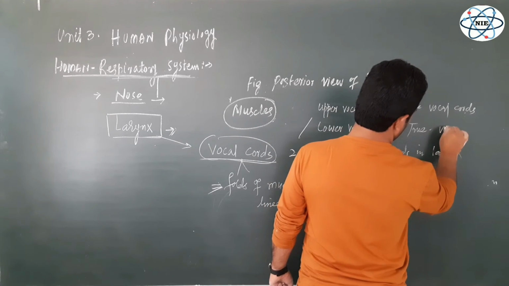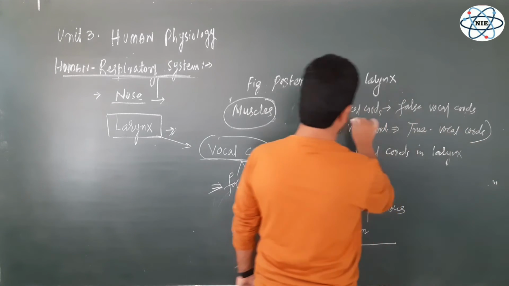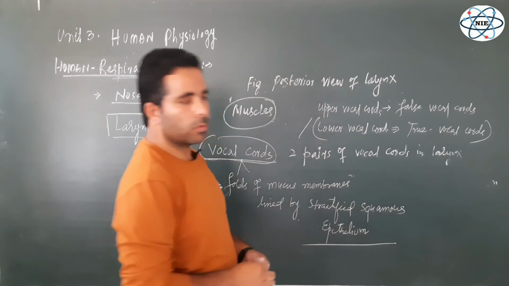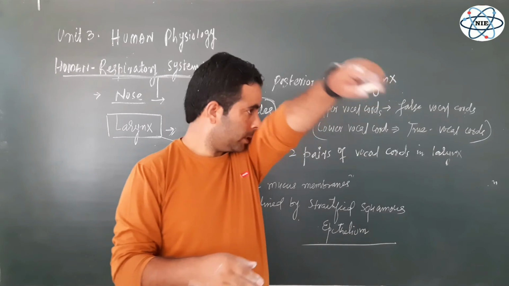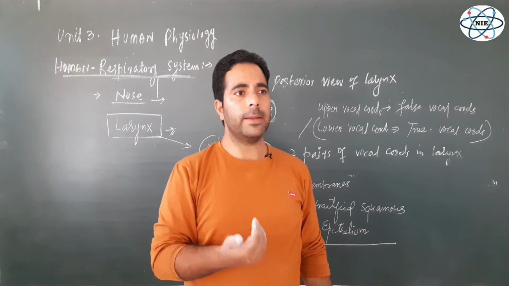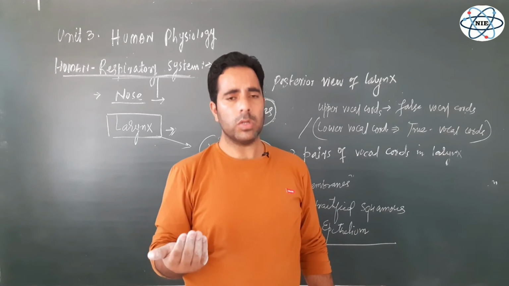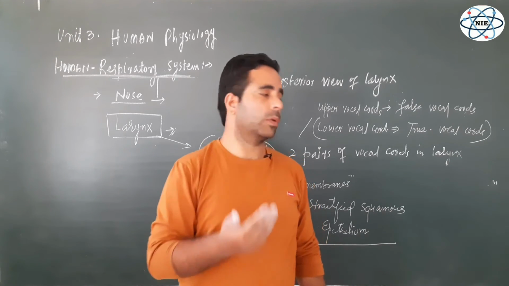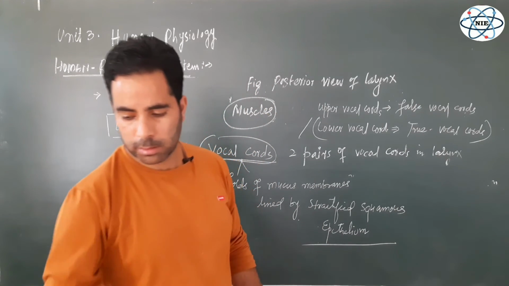They are called true vocal cords because these are the structures, the lower vocal cords, which vibrate under the tension of the air exhaled from the lungs. When they vibrate, when they are set into vibrations, they result in the production of the voice. So how the voice is produced, please try to understand, listen carefully.